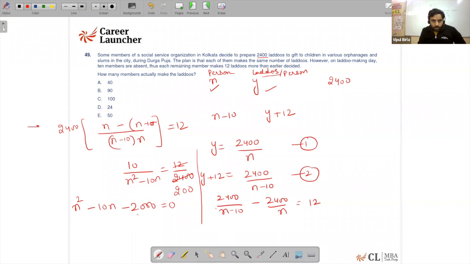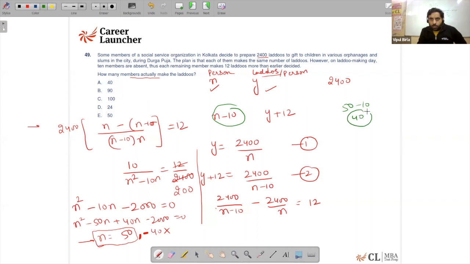So if we split the middle term and solve, it will come out to be nothing but minus 50n plus 40n minus 2000 equal to 0, which gives me n equals 50 or minus 40, which is not possible. So originally there are 50 people. Now, if you look at what they have asked in the question, nothing but how many members actually made the laddus. So the number of people who have actually made the laddus is nothing but n minus 10. So therefore 50 minus 10, 40 are the number of people who eventually end up making the laddus, right?